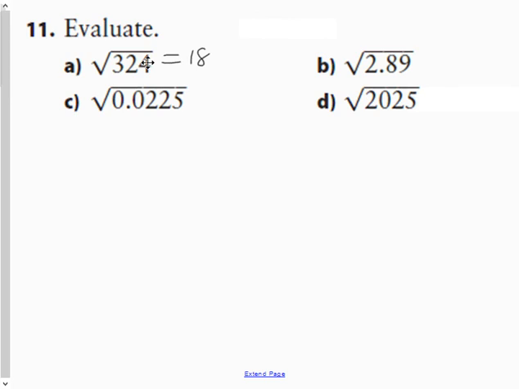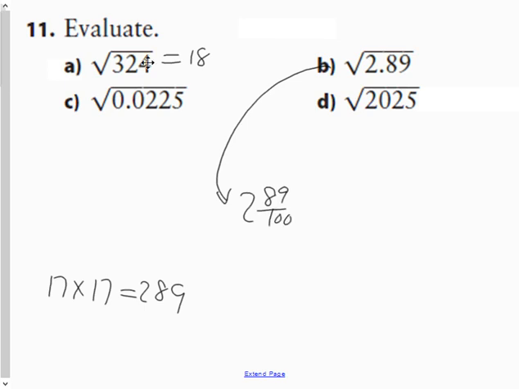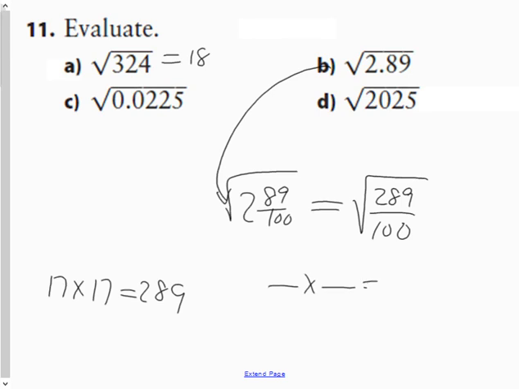The square root of 289, well, we just did that when it was 17 times 17. So if 17 times 17 is equal to 289, I bet you it's going to be something like that. So let's look at this as being, instead of a decimal, 2 and 89 hundredths. This is the same question. And if you were given a mixed fraction and you want to do it without a calculator, you need to convert that to an improper fraction, which would be 289 over 100. We just did 289 was 17 times 17.